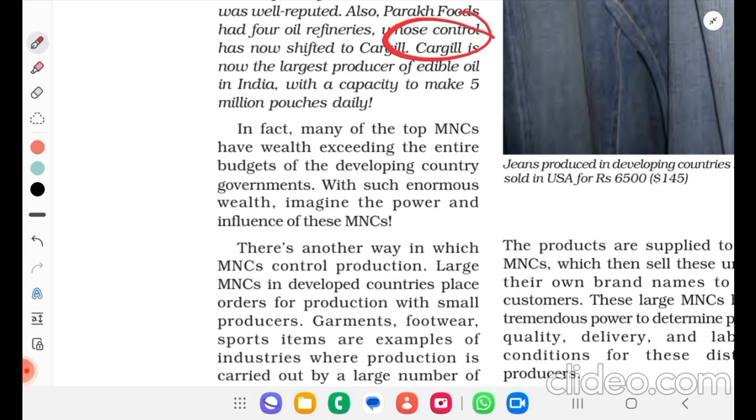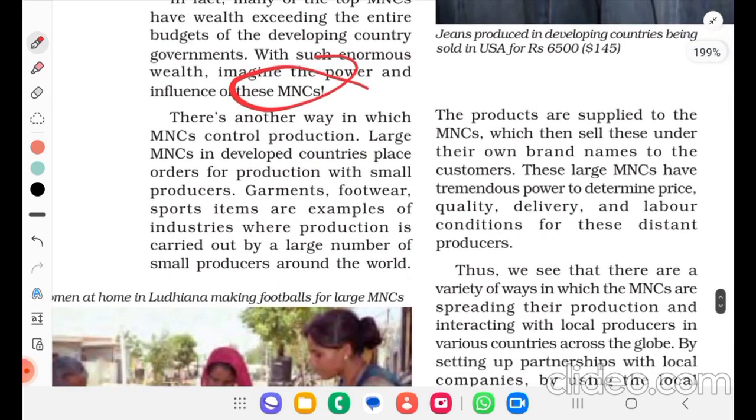In fact, many of the top MNCs have wealth exceeding the entire budget of a developing country government. With such enormous wealth, imagine the power and influence of these MNCs. There's another way in which MNCs control production. Large MNCs in developed countries place orders for production with small producers. Garments, footwear, sports items are examples of industries where production is carried out by a large number of small producers around the world.